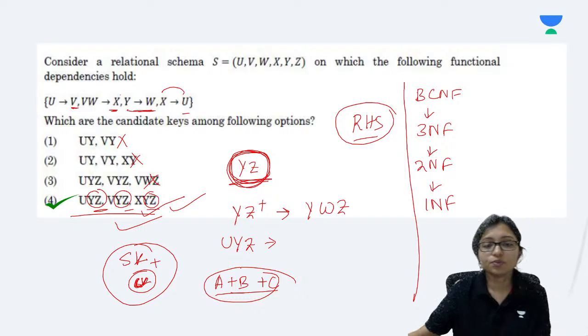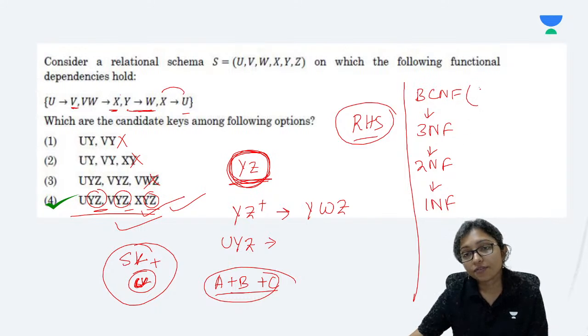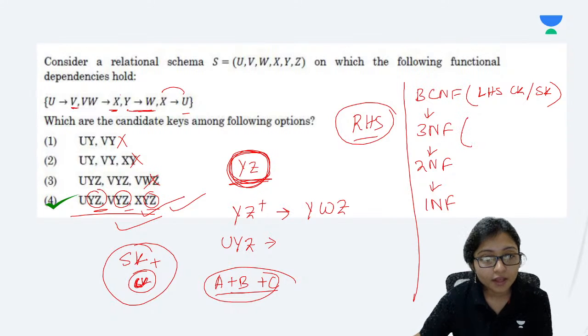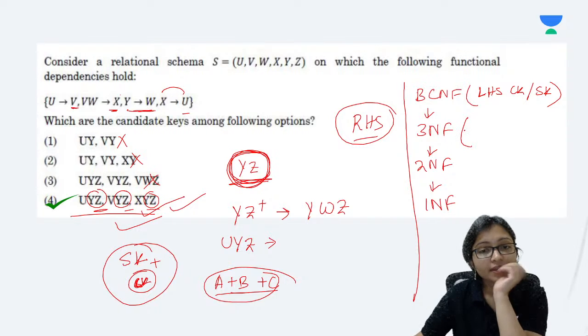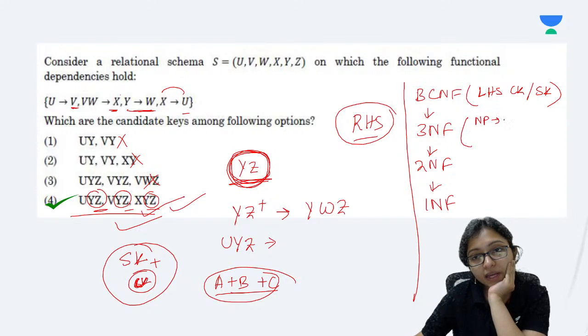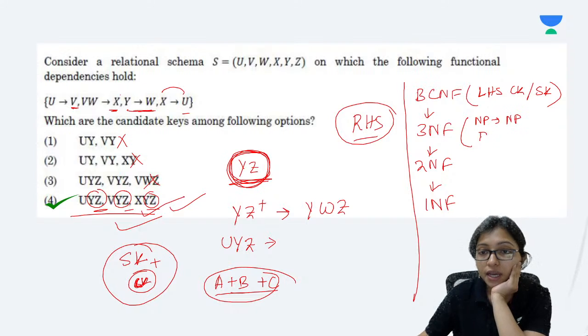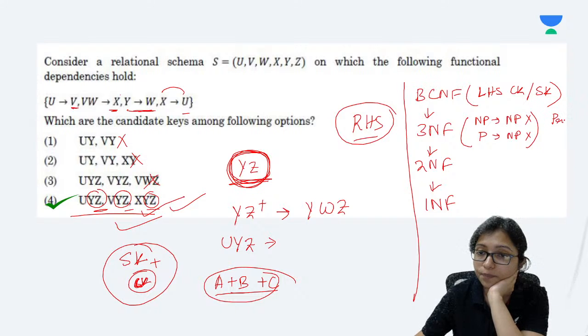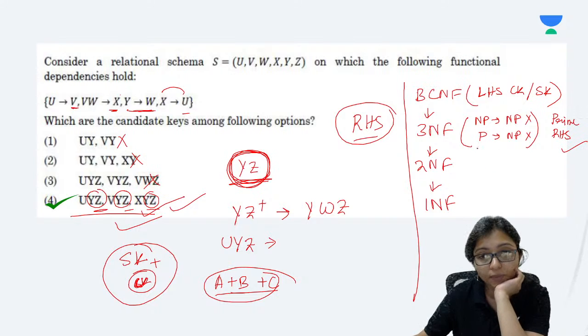Yes, for BCNF we will check that the left hand side should be a candidate key or super key. Only this is the thing. Other than that, anything will not be allowed. For 3NF, non-prime to non-prime will not be allowed, and prime to non-prime will also not be allowed. But if the right hand side is prime, that is allowed here. There is no problem.